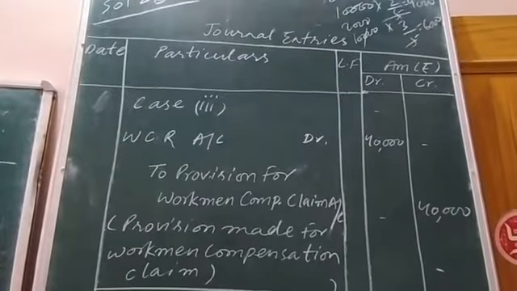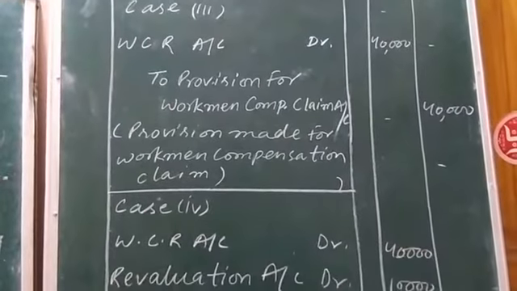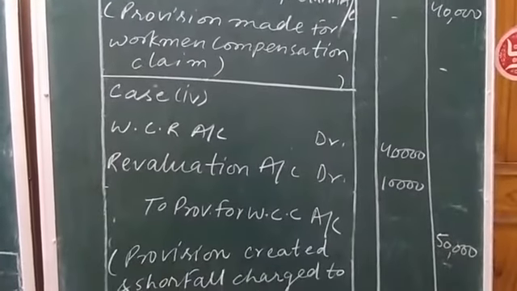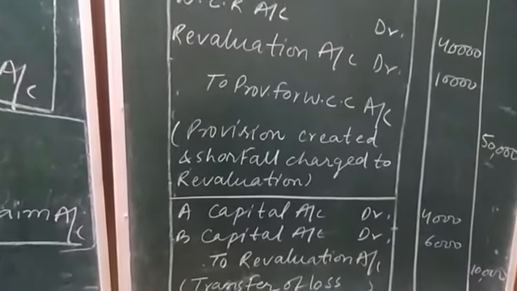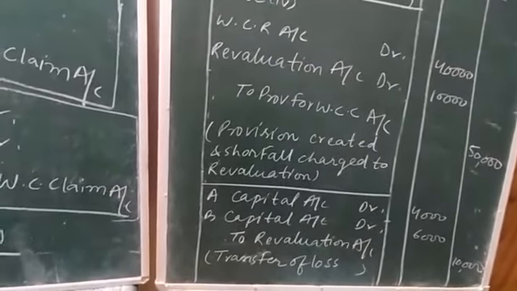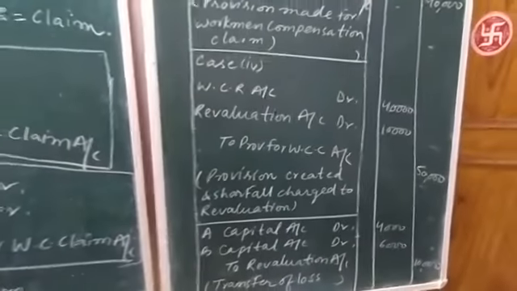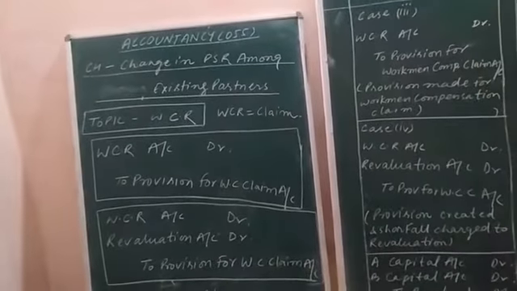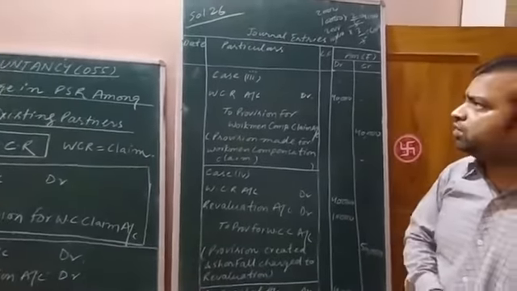These journal entries are based on the basic journal entries as shown on the left hand side board. Okay, and in the last journal entry I have shown how the loss on revaluation of liabilities is to be written off in the old ratio. Okay, so this was the solution of question number 26. Finally the question is solved.